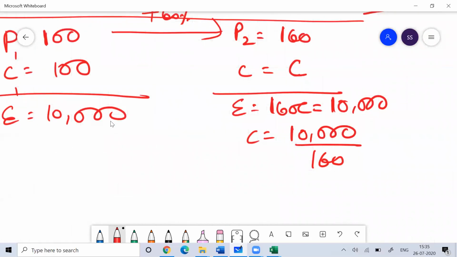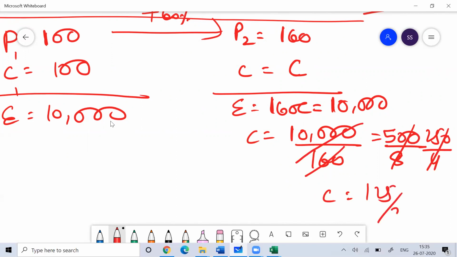So what is the value of your consumption? This is 500 divided by 8. This is 250 divided by 4. That is 125/2, or 62.5. Earlier your consumption was 100. Now your consumption becomes 62.5.